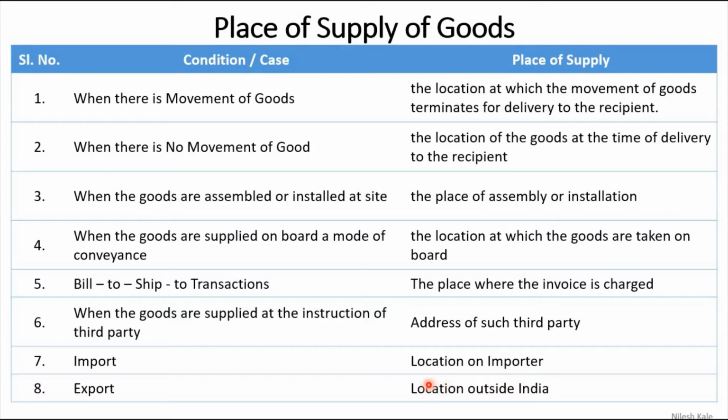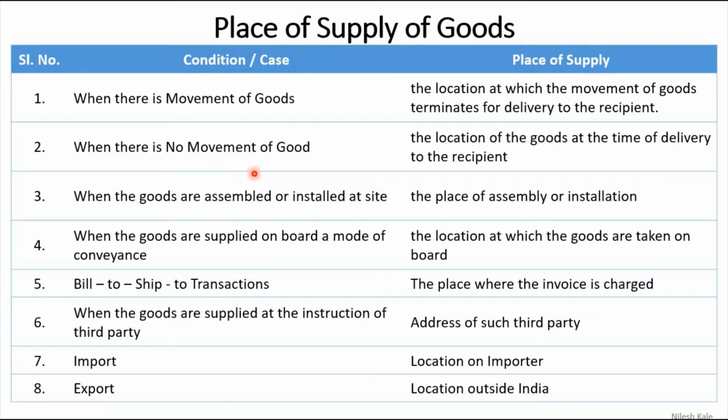Now, place of supply of goods. Let us understand this chart. We have the serial number, the cases or condition, and then the place of supply. When there is movement of goods, then the location at which the movement of goods terminates, where the movement of goods ends, is the place of supply. Like I am sitting in Karnataka, and if I purchase some goods from Punjab, then from Punjab goods are coming to Karnataka. Then Karnataka is the place of consumption, the place of destination, and therefore Karnataka is the place of supply.